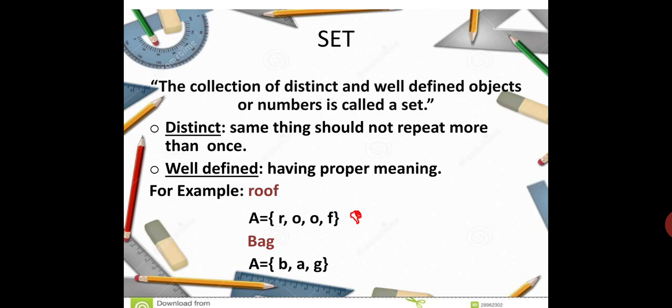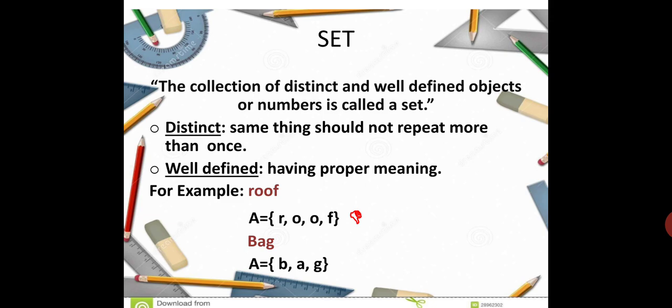What is the meaning of the word distinct? The same thing should not repeat more than once. That is called distinct. And well-defined means the word has a proper meaning. As an example, I am taking the word roof and writing it as a set.